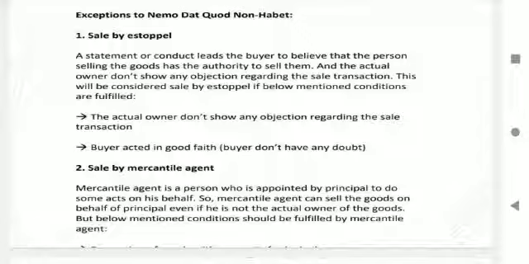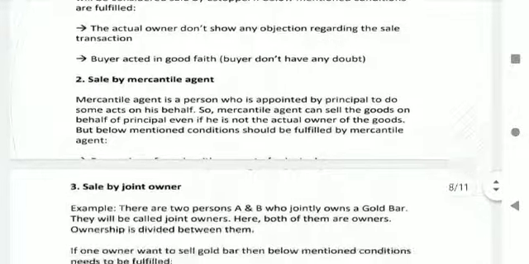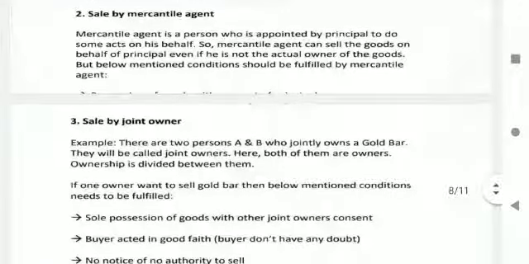Sale by estoppel. A statement or conduct leads the buyer to believe that the person selling the goods has the authority to sell them, and the actual owner doesn't show any objection regarding the sale transaction. This will be considered sale by estoppel. If the below mentioned conditions are fulfilled: the buyer acted in good faith, and the buyer doesn't have any doubt.